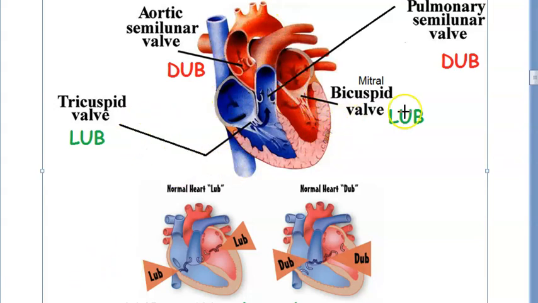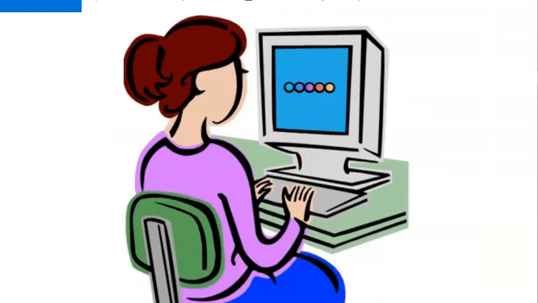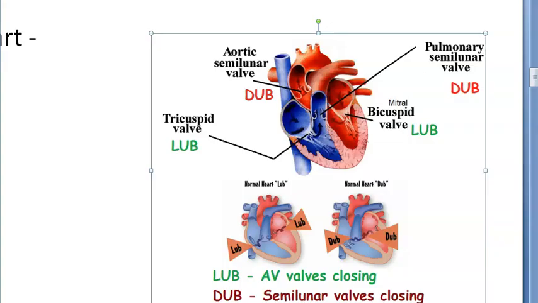And heart sounds, lub-dub, lub-dub. Only closing valves make noise. Remember, this is very important for you to know. Only when the valves close, they make noise. So lub is a sound that is because of the AV valves closing, that is between the atria and the ventricles.